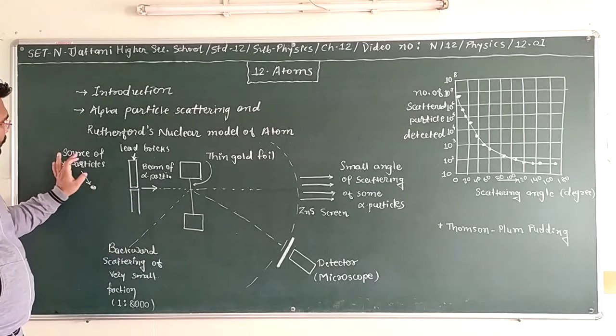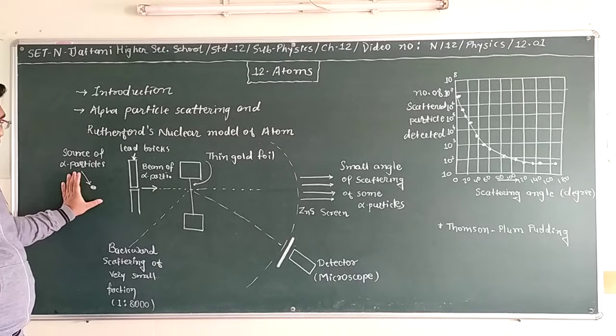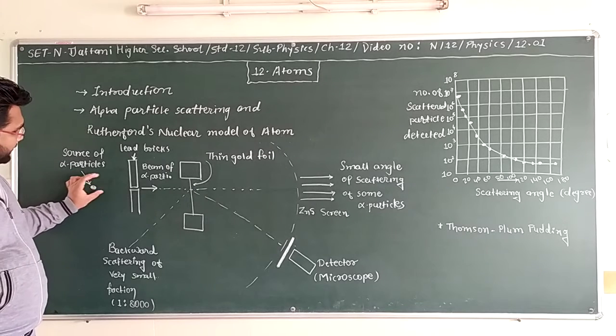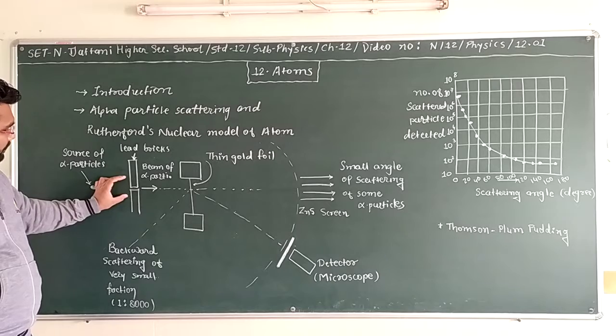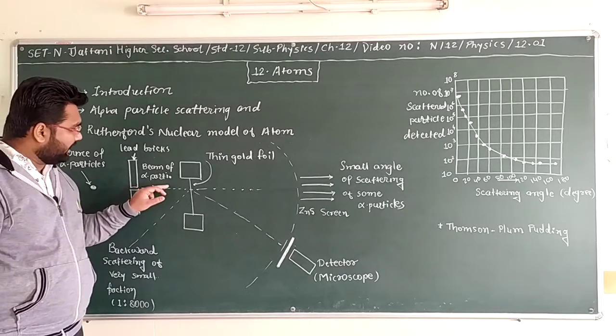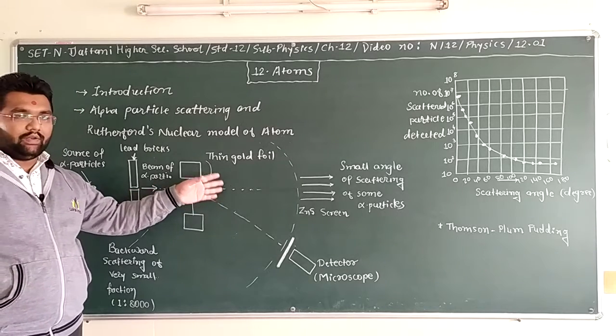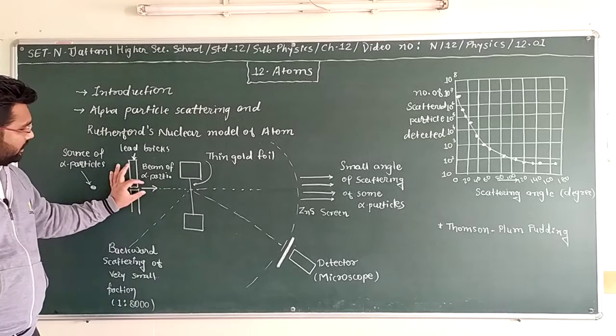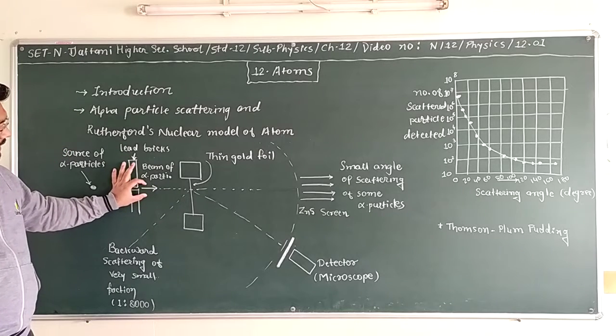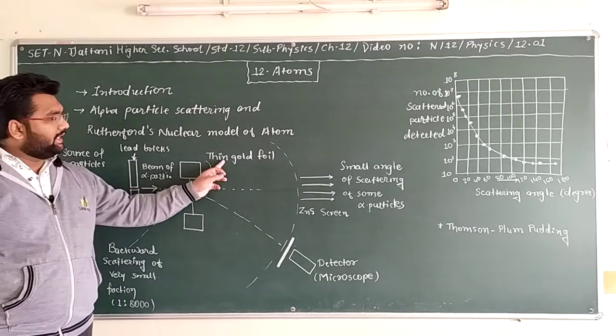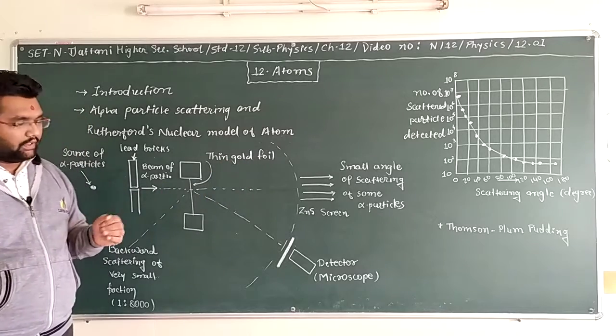Here we have the source of alpha particles, and this source makes the scattering. Here we have the beam of alpha particles, and here we have the thin gold foil.